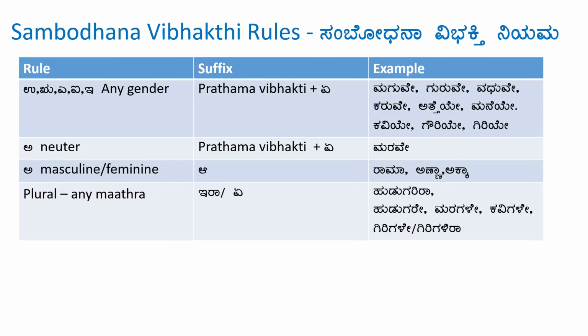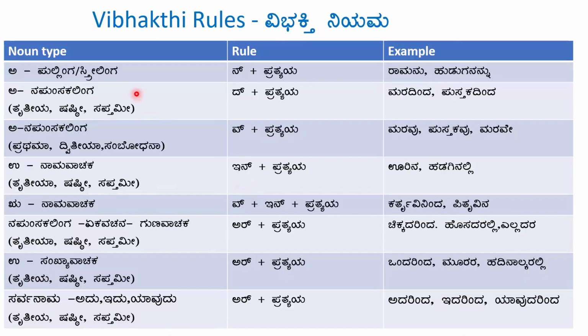If the word is a plural word of any matra, then we add ira or e. One of them can be used. ಹುಡುಗರಿರಾ, ಹುಡುಗರೇ, ಮರಗಳೇ, ಕವಿಗಳೇ, ಗಿರಿಗಳೇ, ಗಿರಿಗಳಿರಾ. So there are some more rules.